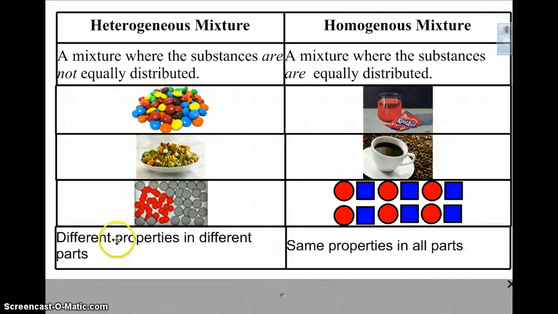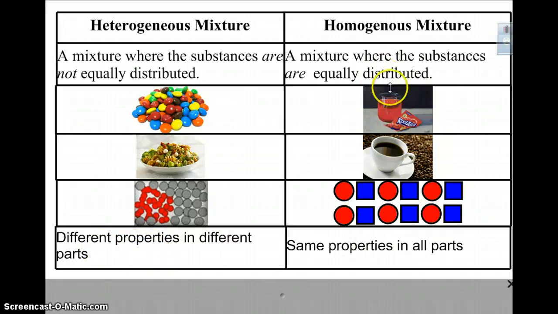Something else to know about these mixtures: a heterogeneous mixture is going to have different properties in different parts. So you could have solid properties, you could have gas properties, you could have liquid properties, or they could just have different chemical properties as well, like ability to combust, or ability to oxidize, or ability to float. So different properties in different parts.